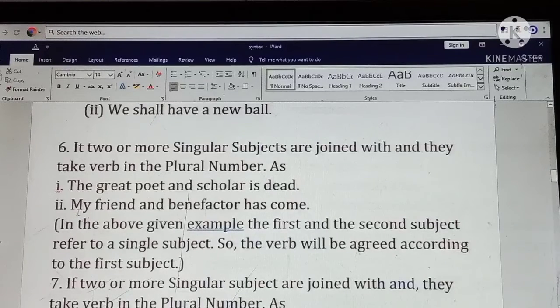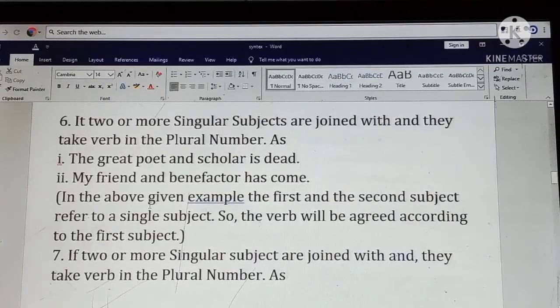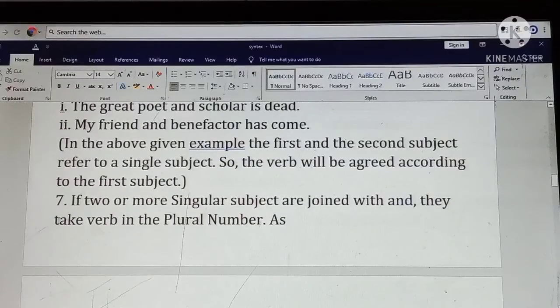Second example: my friend and benefactor has come. My friend and benefactor both are examples of a singular subject, so we use has here. In the above given examples, the first and the second subject refer to a single person, so the verb will agree according to the first subject.